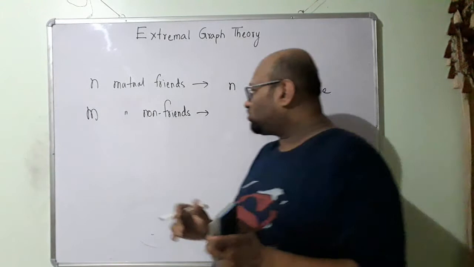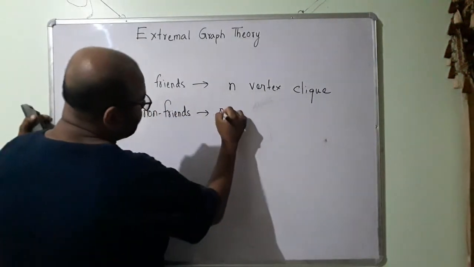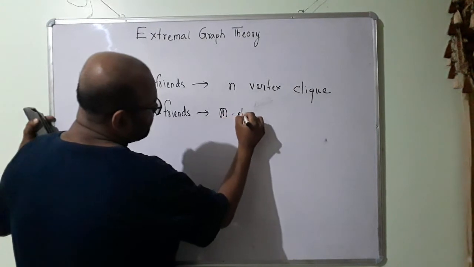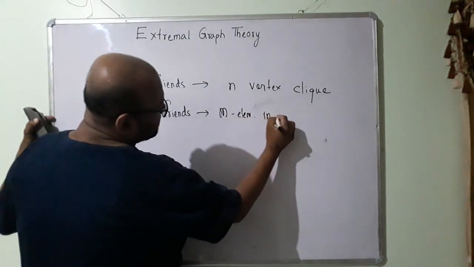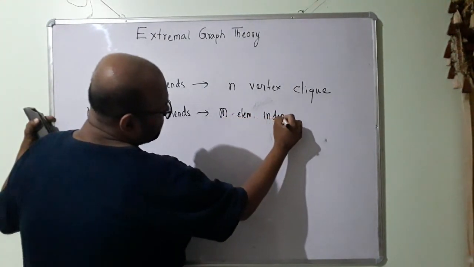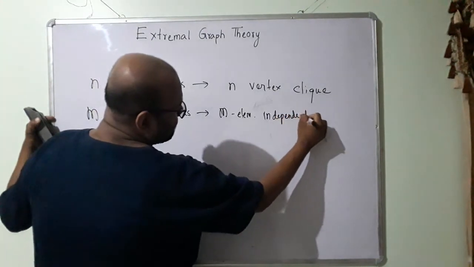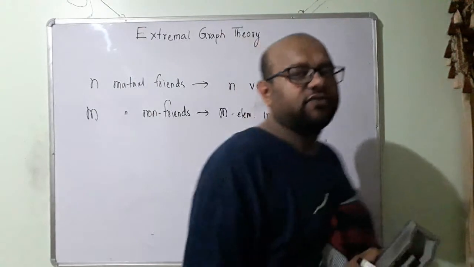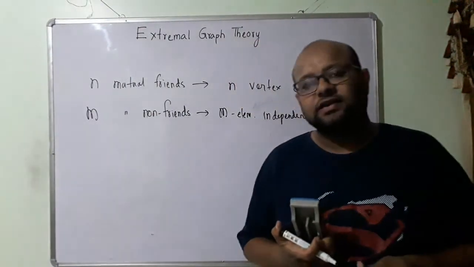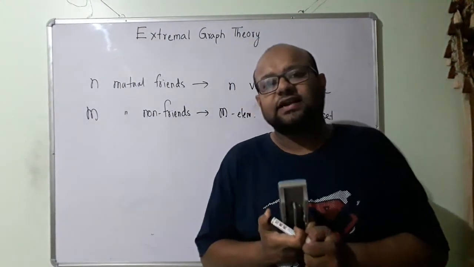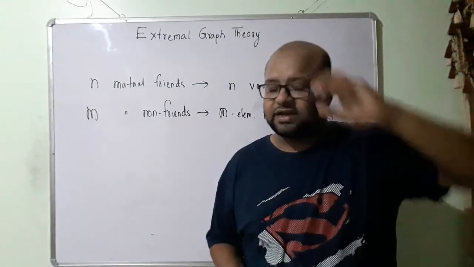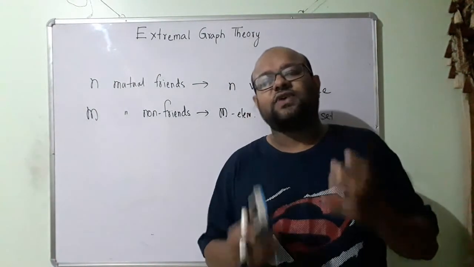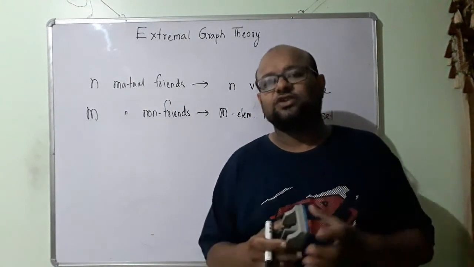Alright, so this will be an m element independent set. I already discussed the definition of independent set in the video on vertex coloring. So this set will contain vertices which are not adjacent to one another.